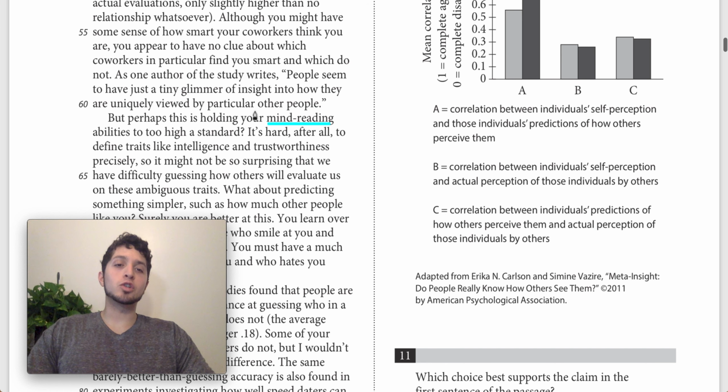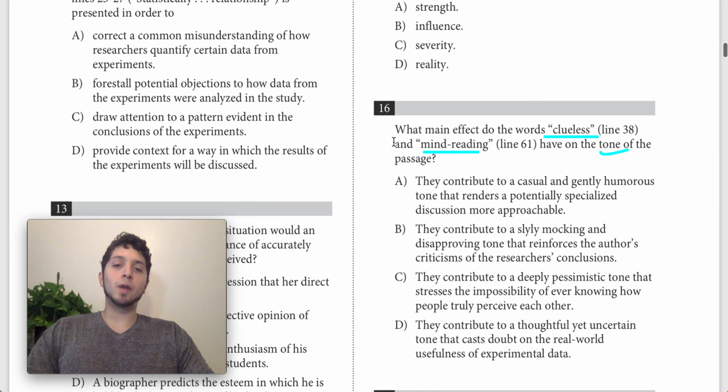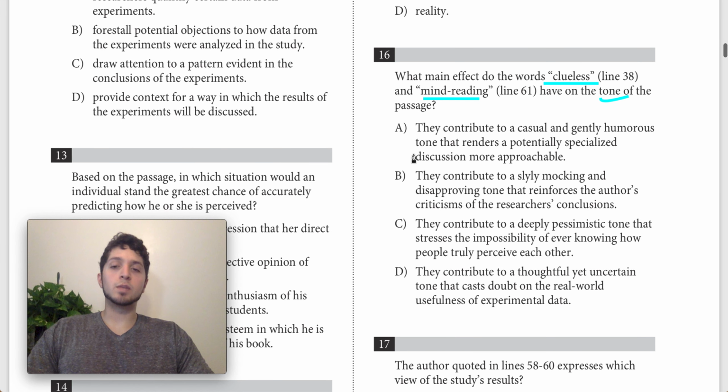And it's basically describing the ability to predict how other people feel about us as mind reading, which is obviously a little bit tongue-in-cheek, not necessarily funny, but this is about as humorous as you're going to get on the SAT, very dry. So we know it's not mind reading per se, but that's how they want to describe it. So I think that we're on the right track if we're going to look for the answer choice that talks about being informal.